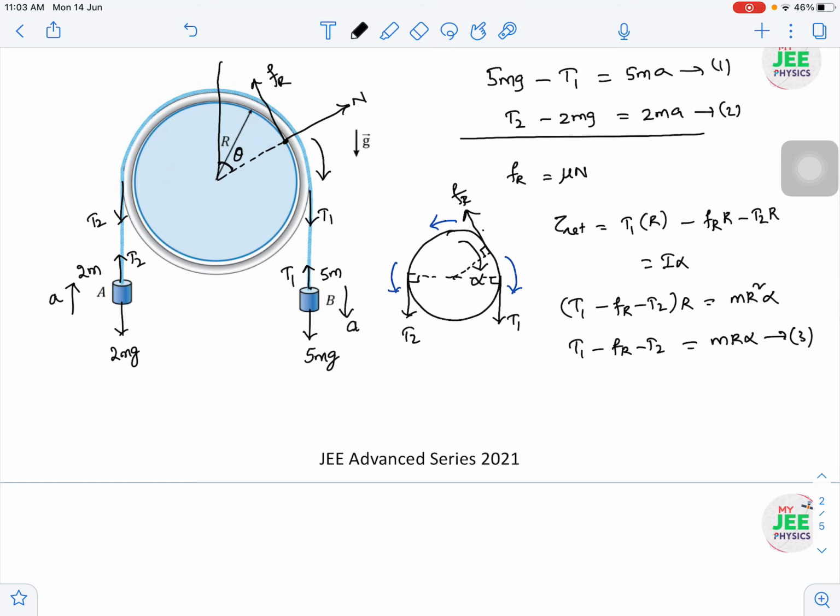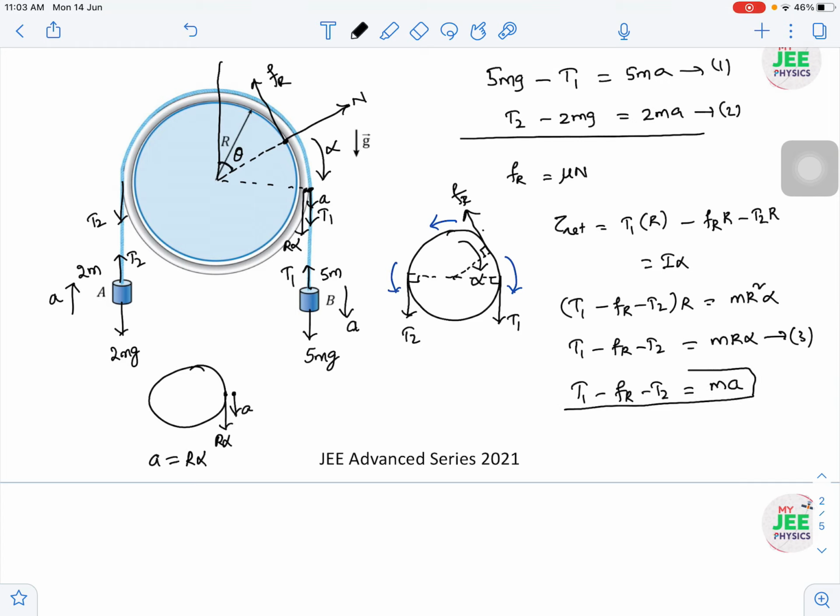Here there is no slipping. As there is no slipping, if the string point has acceleration A, then the point on the ring should have acceleration R alpha, because R is the perpendicular distance and alpha is the angular acceleration of the ring. The ring will have R alpha acceleration, the point on the string will have A acceleration. As there is no slipping, A should be equal to R alpha. A very famous condition for rotation. So then T1 minus Fr minus T2 is equal to mA.